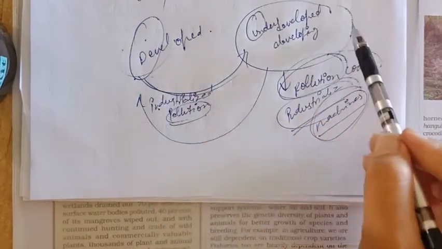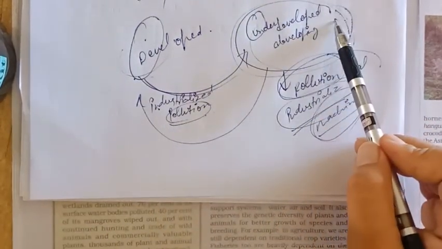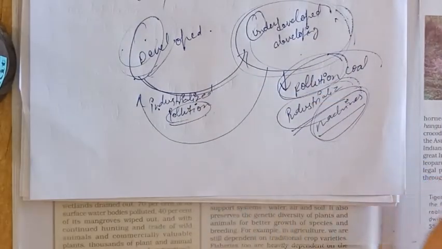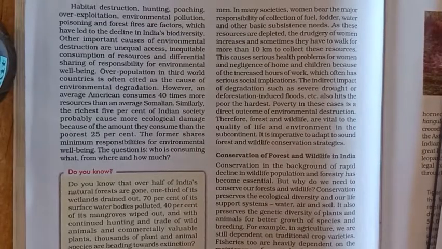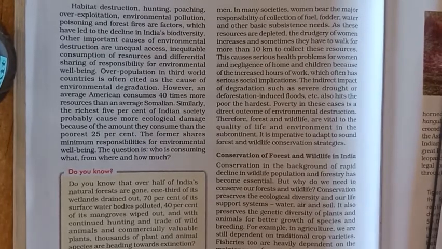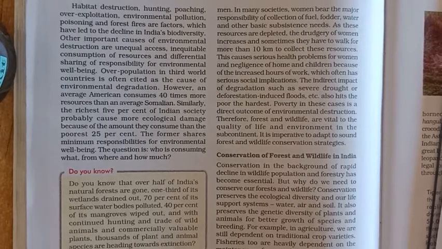So the developed want the underdeveloped or the developing to take responsibility, and the underdeveloped want the developed to take responsibility. So to protect the environment, not someone but all the countries need to take responsibility, even the developed and the developing. The developed countries, according to United Nations, have to help developing nations to conserve the environment. That is the responsibility of developed, to help developing conserve the environment, to reduce the pollution, and the developed countries themselves have to reduce the pollution.